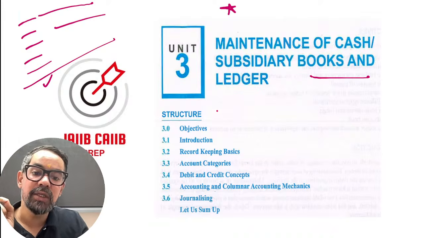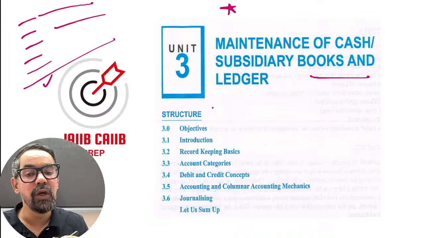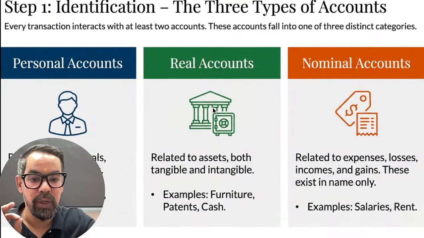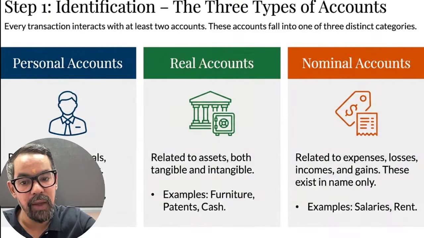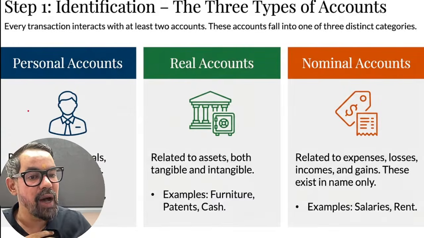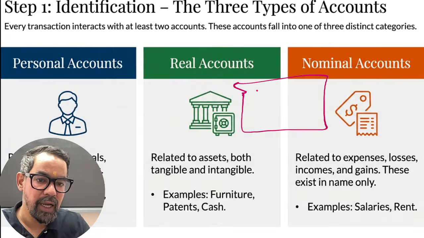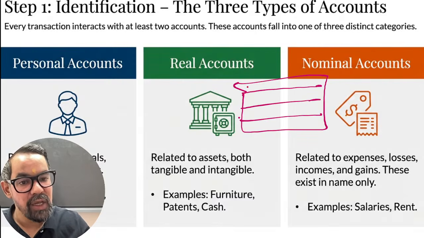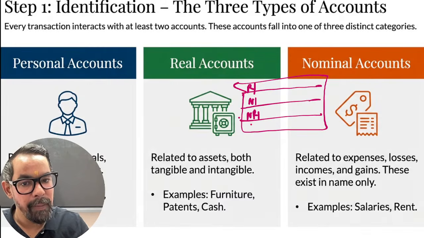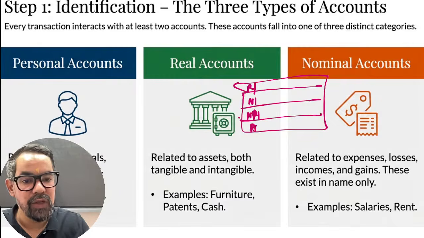But the crux is you need to understand what comes under personal, real and nominal, and their golden rules. This is what we have discussed. Now, in the past, how have they asked questions around this? Sometimes for a two marker question, they'll give you one side with real account, nominal account, natural personal account, and artificial personal account.